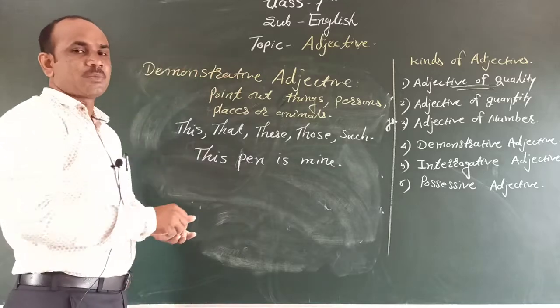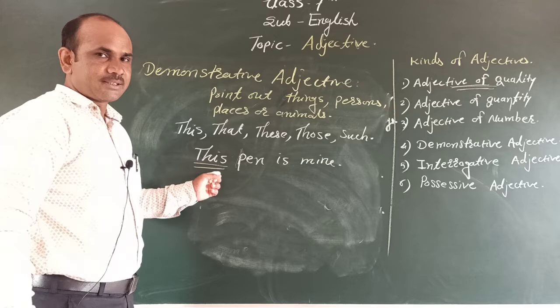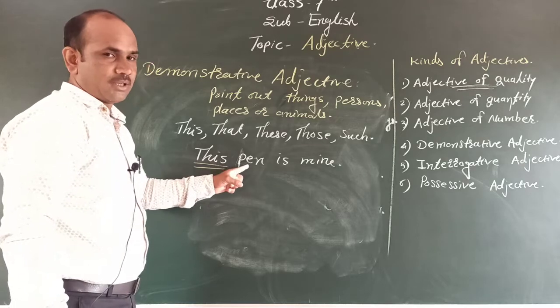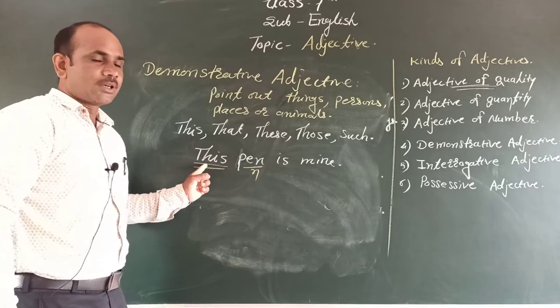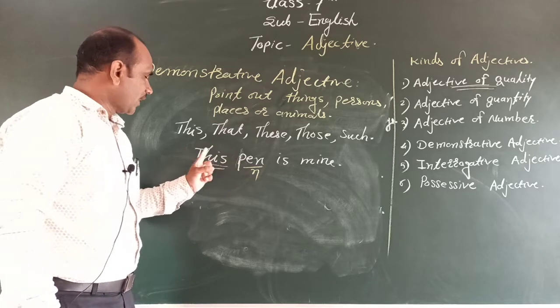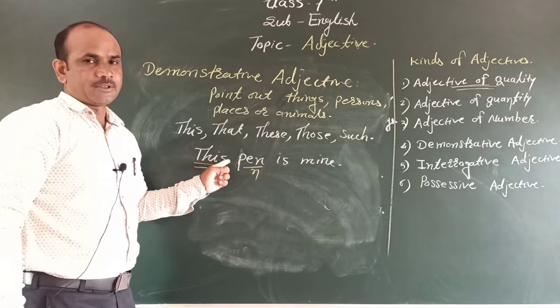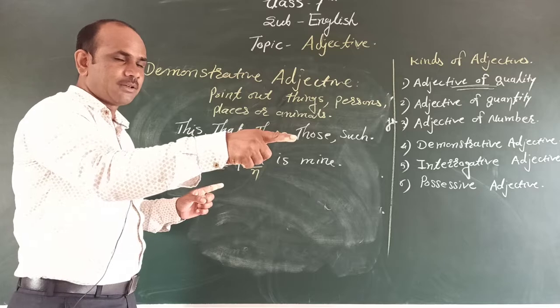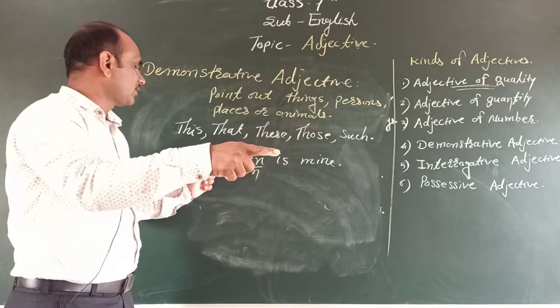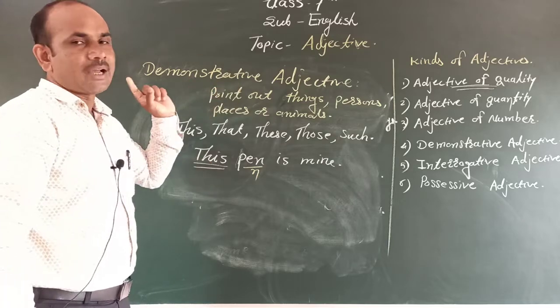We write this before pen, and pen is a noun. This word describes the pen, therefore we call it an adjective. But it points out this pen, so it is a demonstrative adjective.